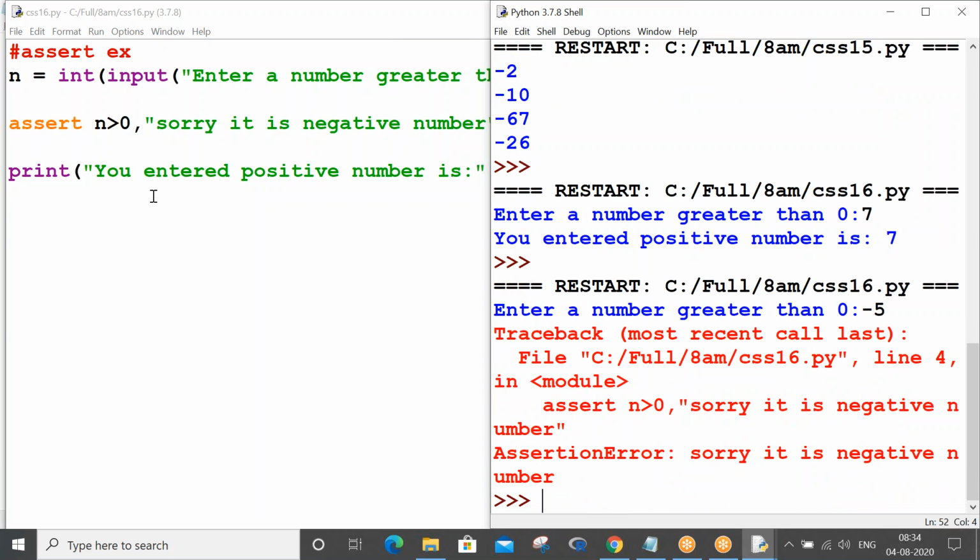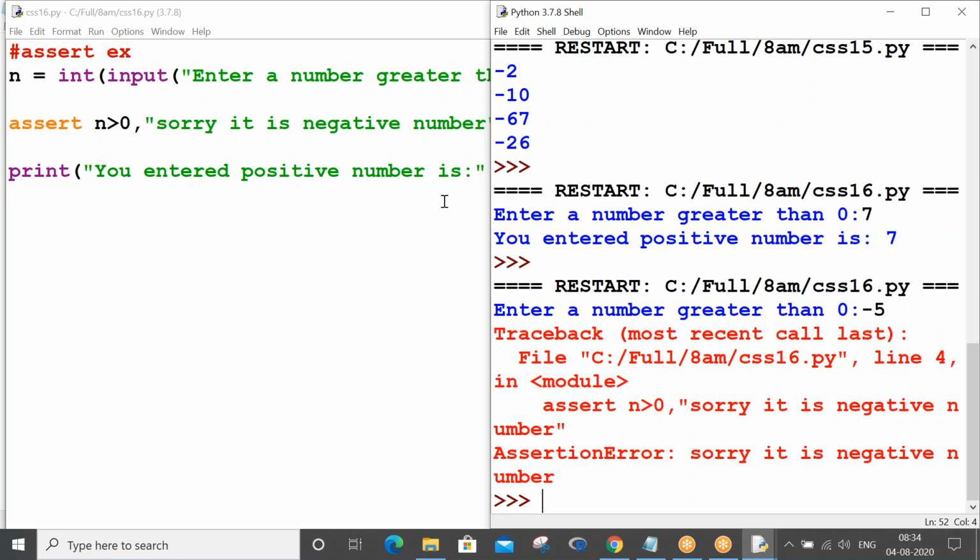So what is that? You see, AssertionError. Can you see in the bottom, AssertionError? And what message is the AssertionError displaying? Can you see? Sorry, it is a negative number. Generally any error in red color, like a is not defined, type error, name error, these kinds of messages we have been getting.